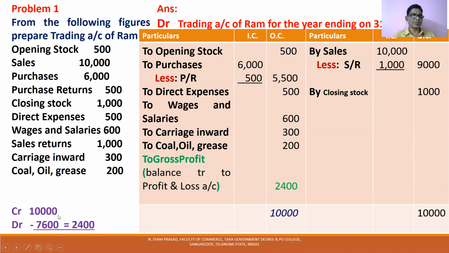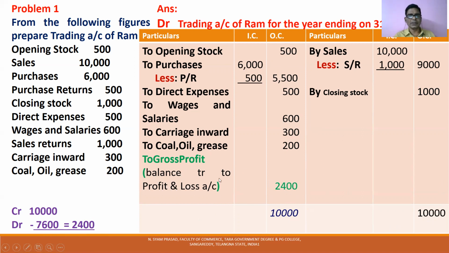As the income is more, 2,400 is known as gross profit. First you add 9,000, 1,000, 10,000. 10,000 minus 7,600, you get 2,400. This 2,400 is shown in green color. That is gross profit. This gross profit is transferred to profit and loss account.